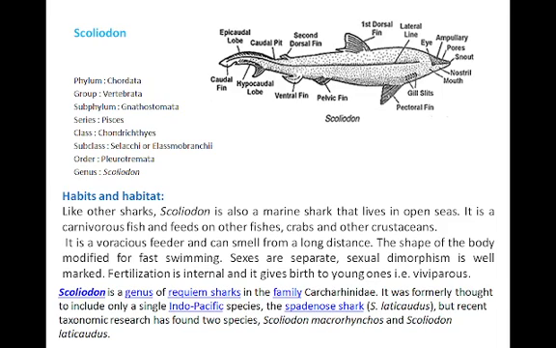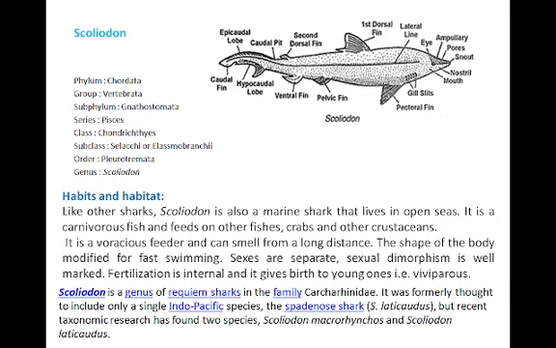Then the series Pisces or superclass Pisces, because they have a cylindrical, streamlined body, with specialized organs in the form of fins. Both pectoral and pelvic fins are present in the Scoliodon. Therefore they belong to the superclass or series Pisces.